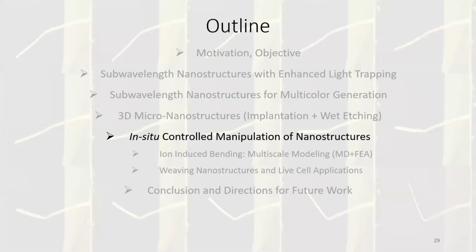And you can basically control the nanowire size with respect to the dose and current of the focused ion beam. So this fabrication, this was the first step where we could fabricate suspended nanostructures or microstructures, and using the focused ion beam, we were further able to engineer these nanostructures into a variety of shapes, and you can vary the dose of radiation, and you can control the bending of these nanostructures.